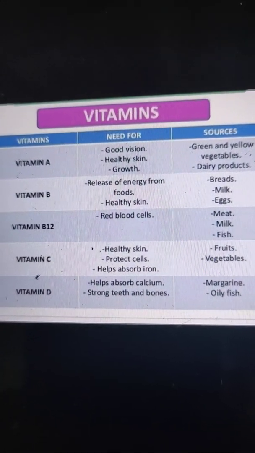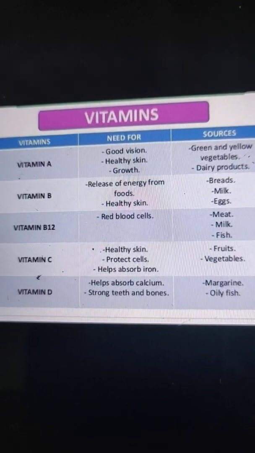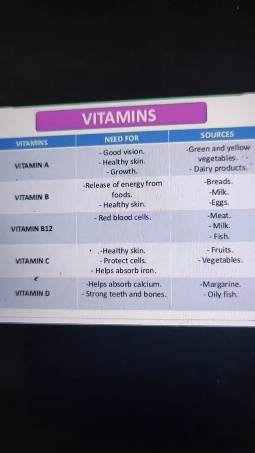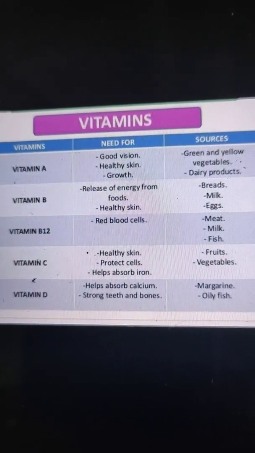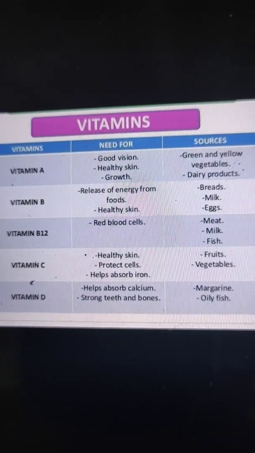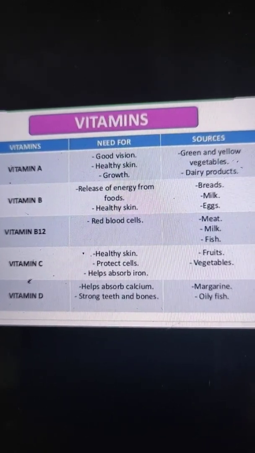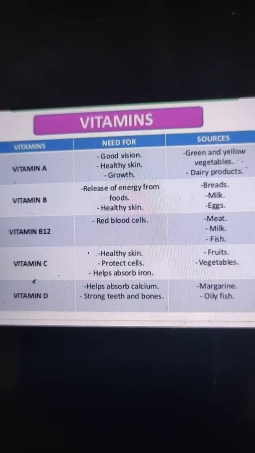Now apart from these vitamins, we have one more vitamin, that is vitamin K. And vitamin K is very necessary for the normal clotting of our blood. And the main sources are green leafy vegetables, soya bean oil, liver, and tomato. They are very good sources of vitamin K.